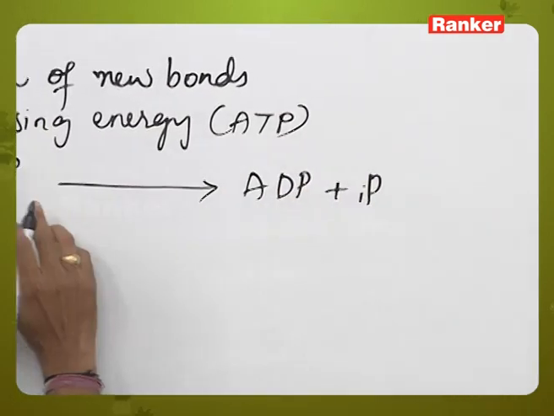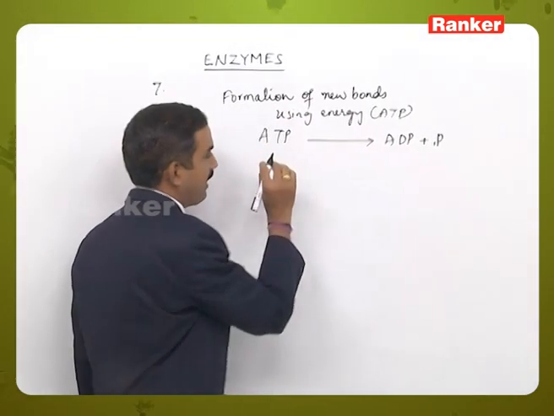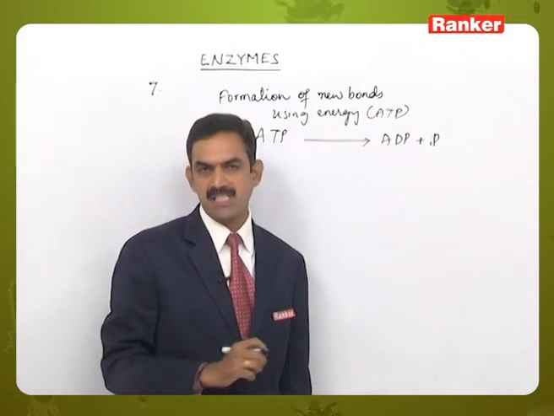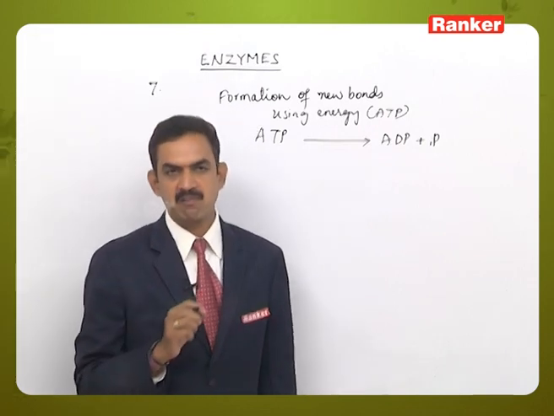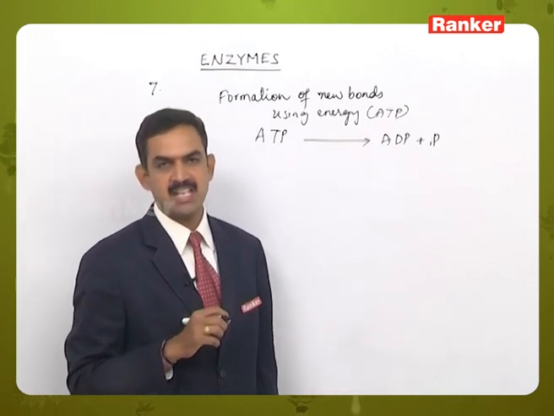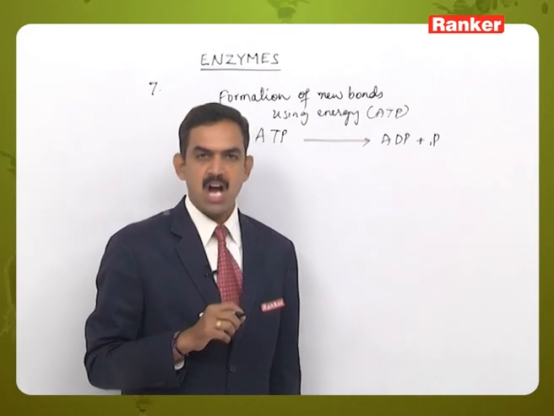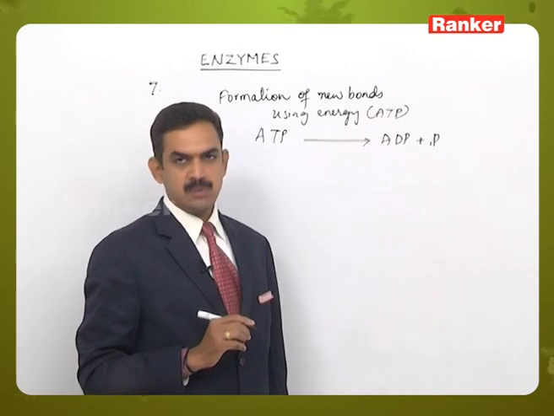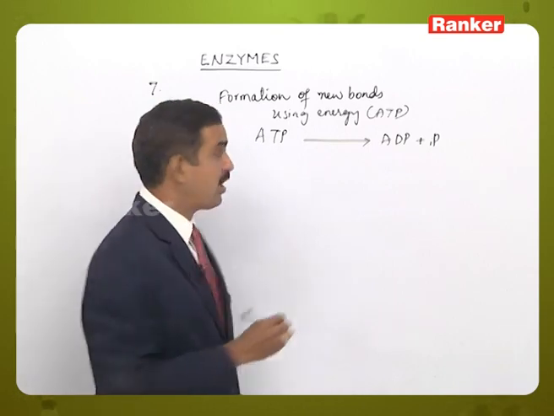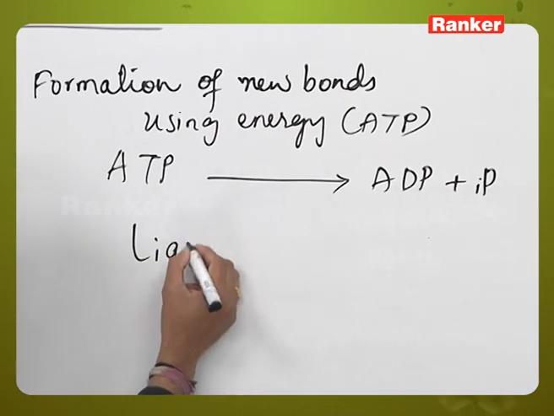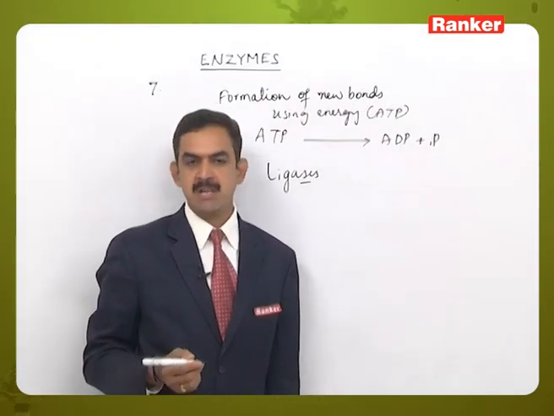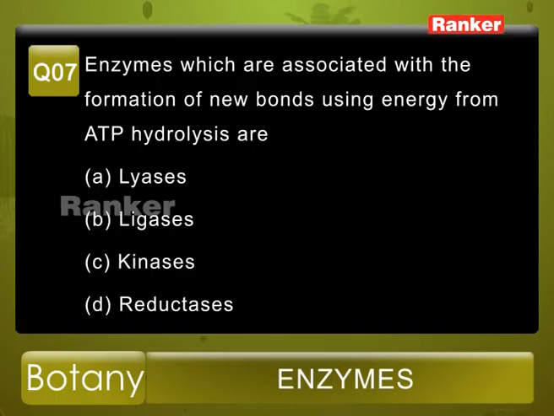So here, the third, or we can say the highly energy-containing bond present between the ADP and the third phosphate will be broken to release 7.6 kilocalories of energy. So that is the way the hydrolysis is yielding the energy. And here in the given options, the ligases are the ones which are useful in the formation of new bonds using the energy, that is ATP molecules. So from the given options, option B is the correct answer.